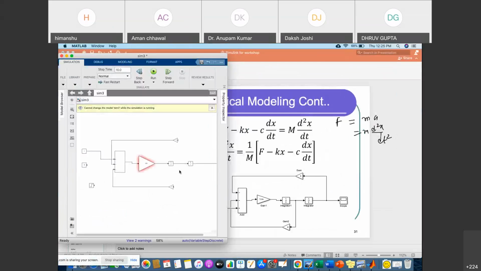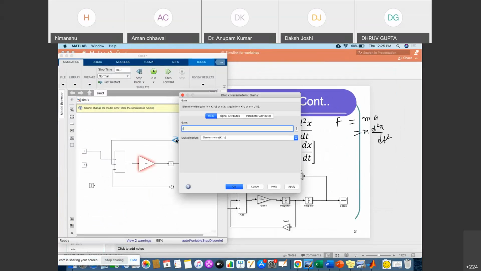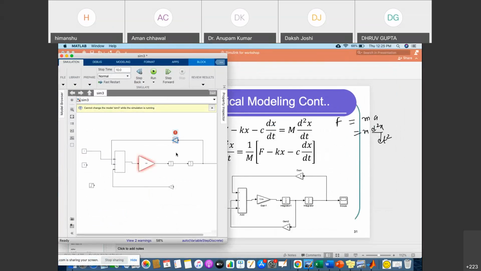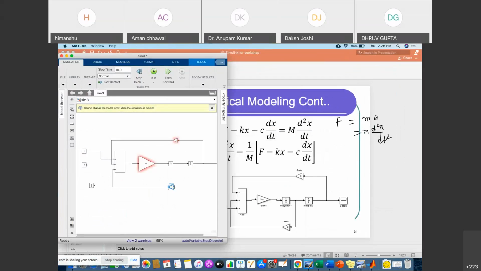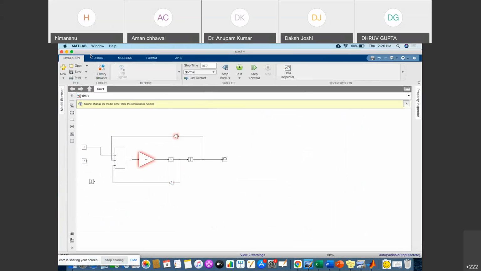So it is connected to this, this is K and the last one is C. So this is our overall structure in Simulink, right?